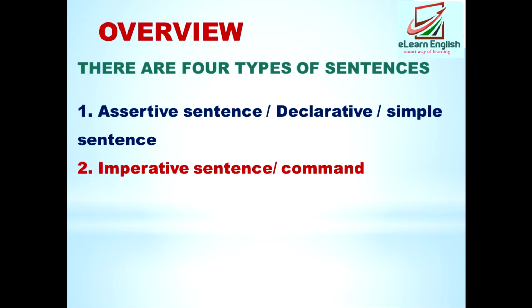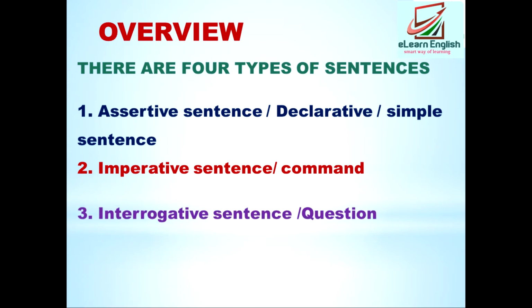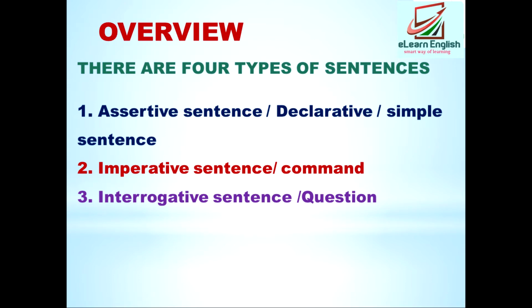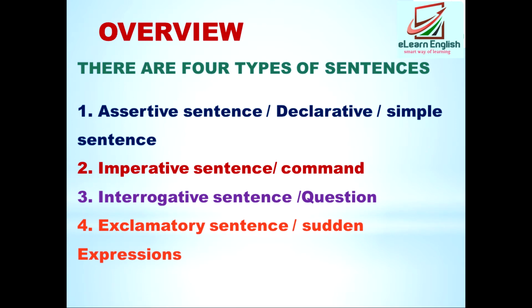It is also known as a command, because it gives a command, request, or order. Then third is the interrogative sentence, the sentence in which questions are asked. And fourth one is the exclamatory sentence, in which there are certain expressions or certain feelings. So these are the four types of sentences we are going to study.